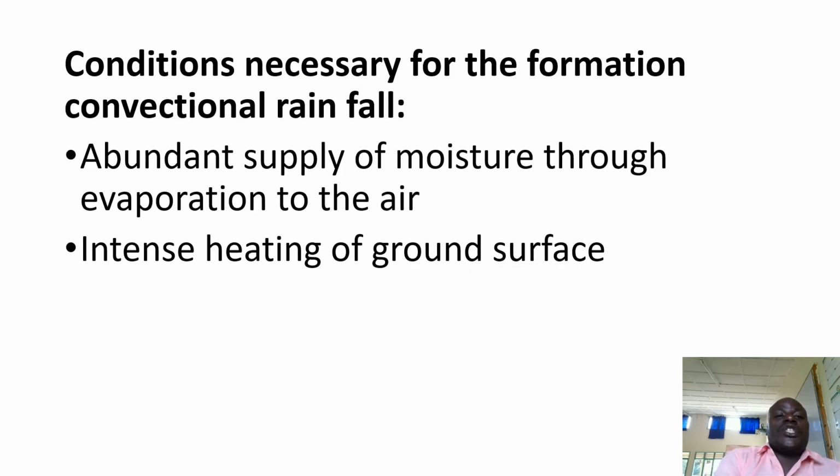Then we have conditions necessary for the formation of convectional rainfall. For this rain to form, there should be abundant supply of moisture through evaporation. And there must be intense heating of the ground surface.